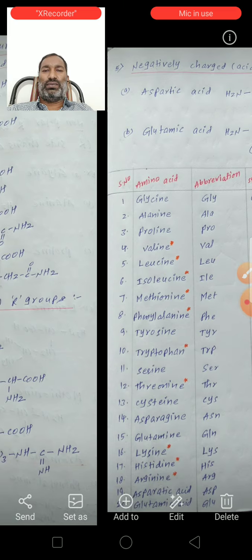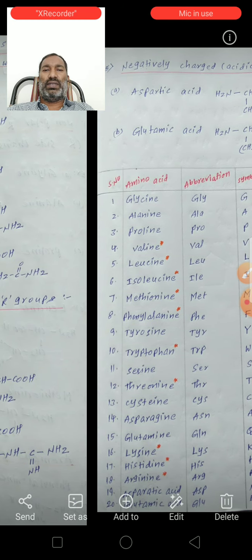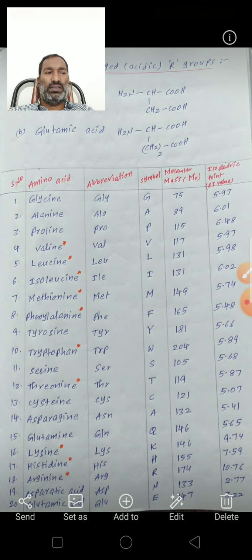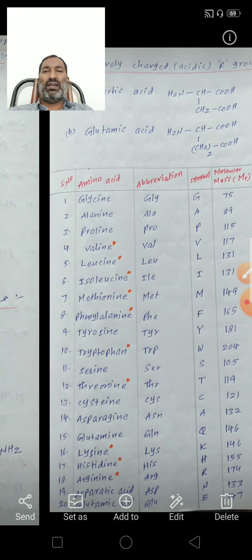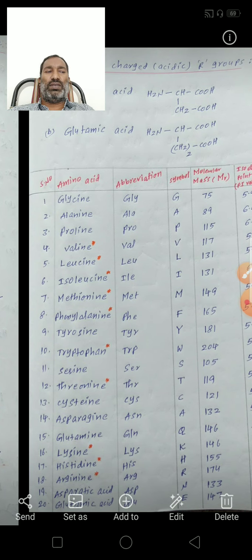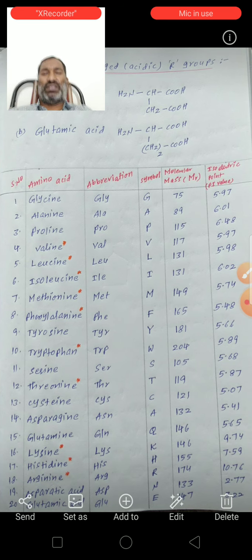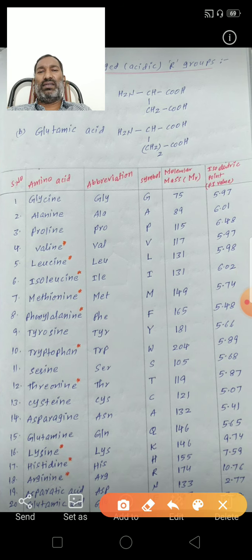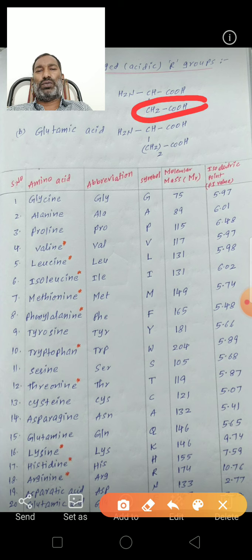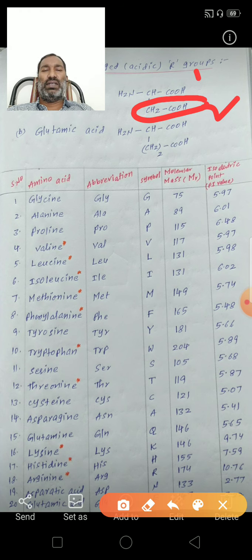Next classification is negatively charged acidic R groups. See here, aspartic acid. The aspartic acid formula is NH2CHCOOH bond CH2COOH. So in the place of R there is CH2COOH. This contains two COOH groups, one COOH and a second COOH. So this behaves as an acidic nature.